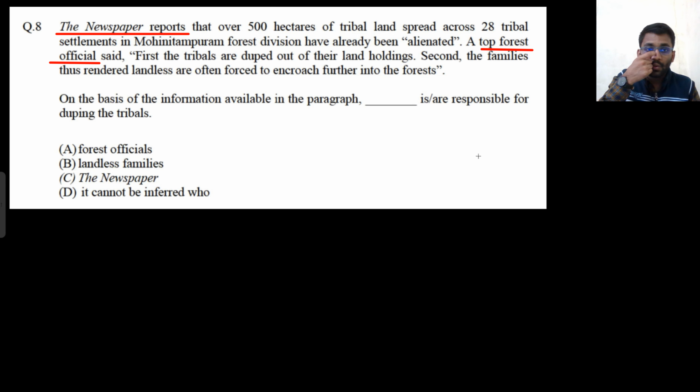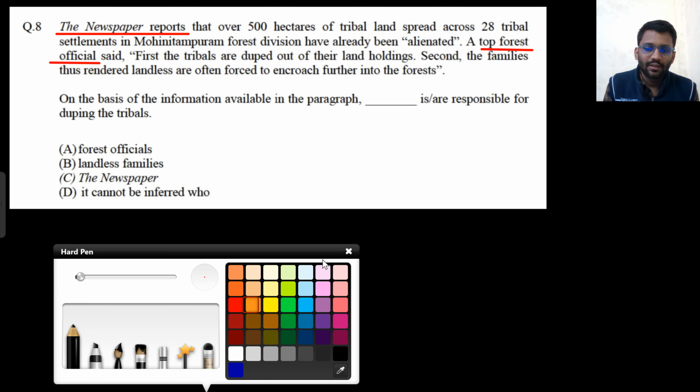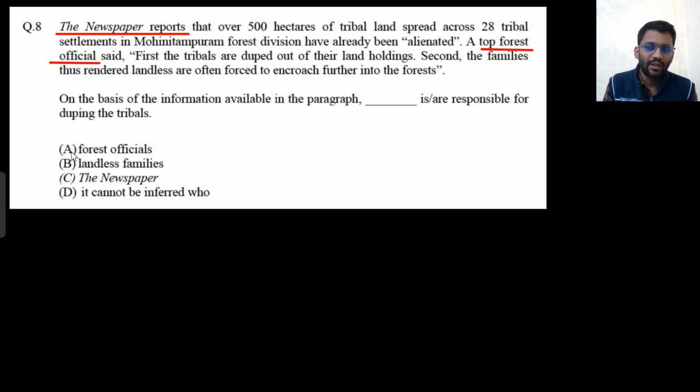So now, who is responsible for duping the tribals? Who are they? We don't know. The forest official is saying that the tribals are duped out of their land holdings, but who is duping them is not mentioned. This is just a report by top forest officials. So are the forest officials responsible? No, this is just a report.